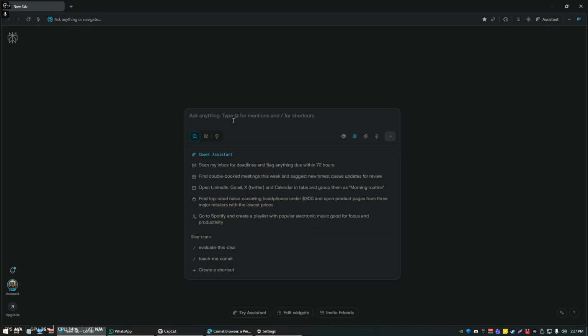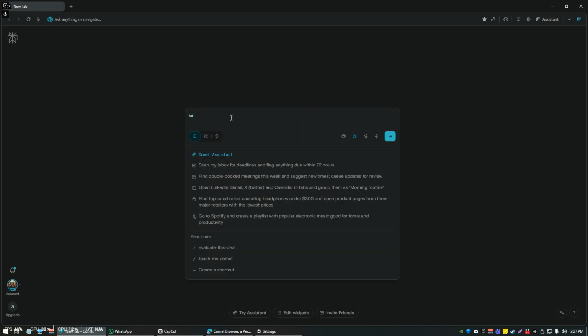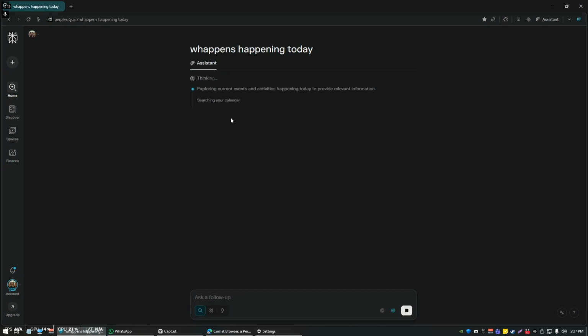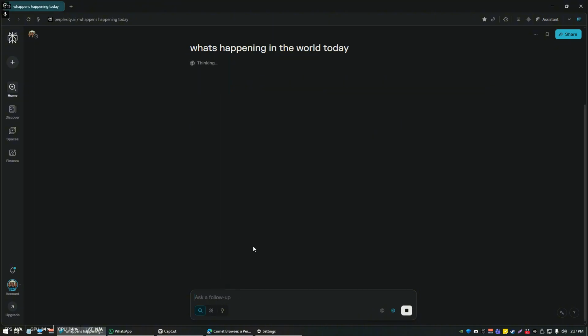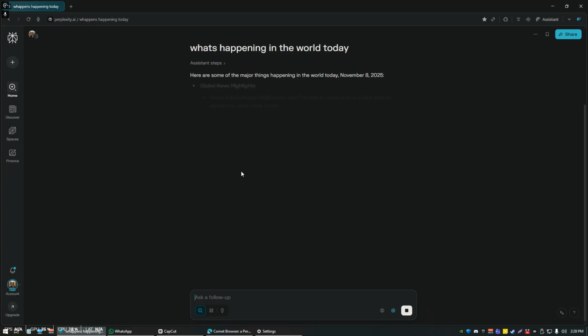Perplexity and Comet are really great because they will typically tend to search for live results on your queries, right? So, for example, what's happening today? As you can see, Comet Browser has deployed agents to start searching. Well, it's actually searching my calendar. I should say, what's happening in the world today. It's now deployed agents to start searching the web for what's going on exactly today. It's finding a bunch of sources and it'll give me a nice little summary.